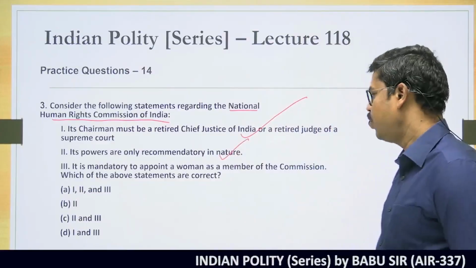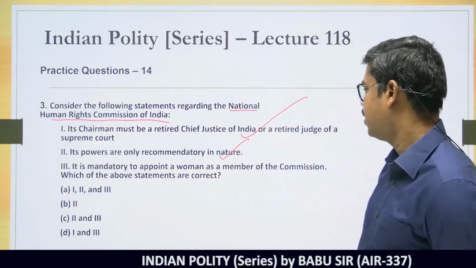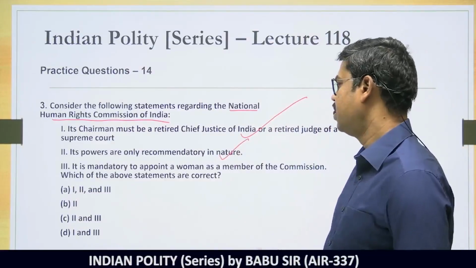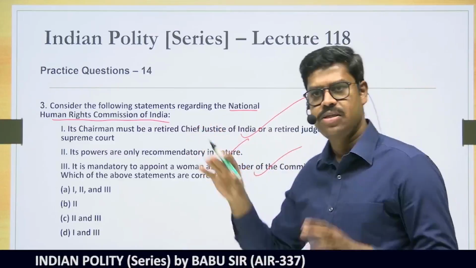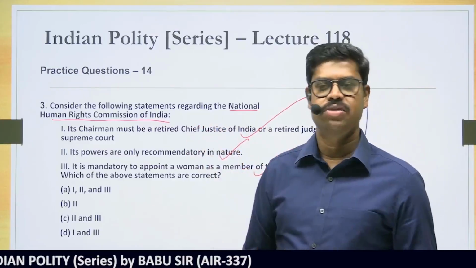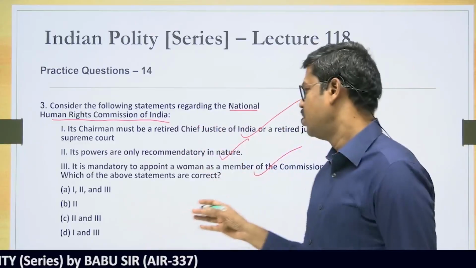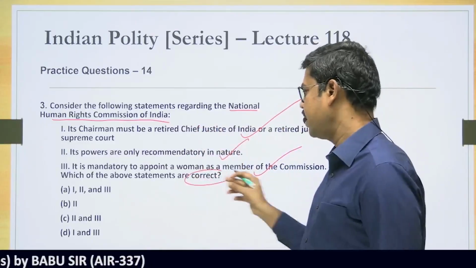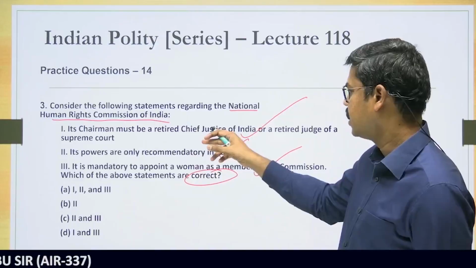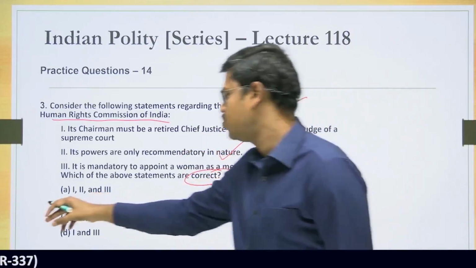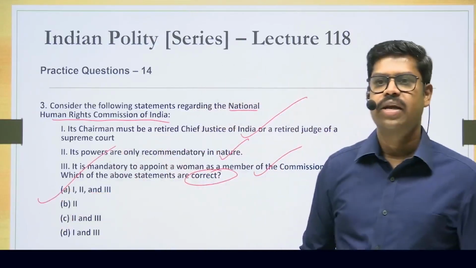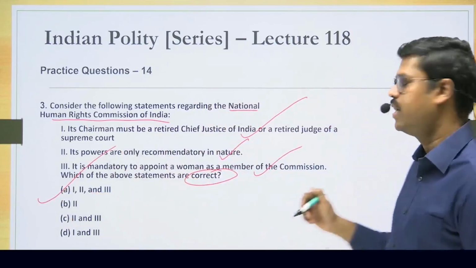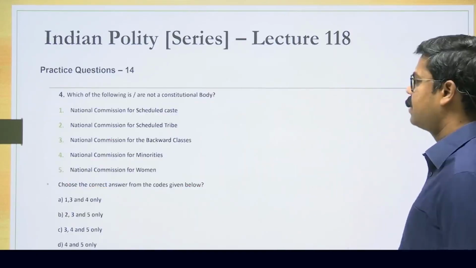It is mandatory to appoint a woman as a member of the commission. As per the law, yes, one member should be a woman member. It is mandatory, which is given in the law. So which of the above statements are correct? The correct answer is all the three, that is statement 1, statement 2, statement 3 also. So what is the answer? The right answer is option A. Please come to the next question.